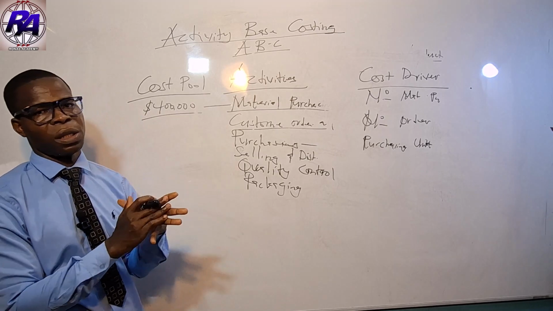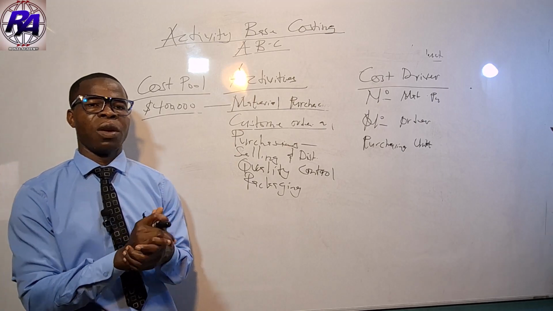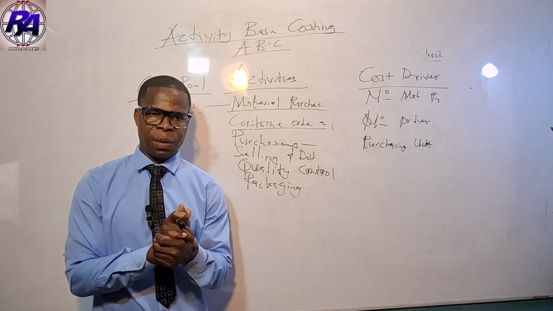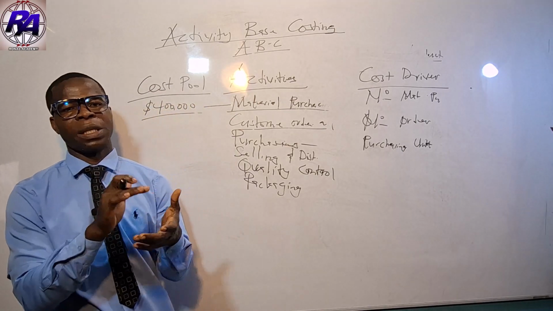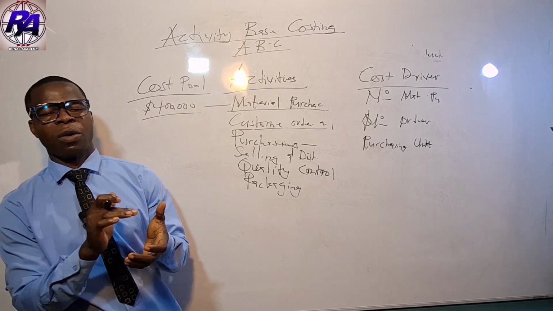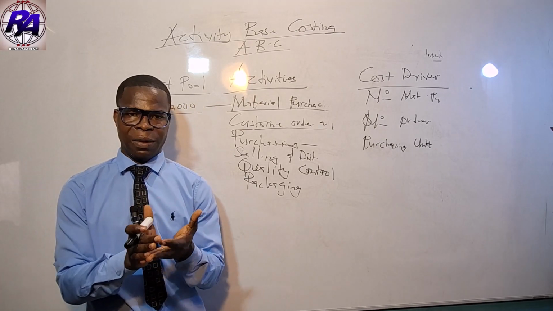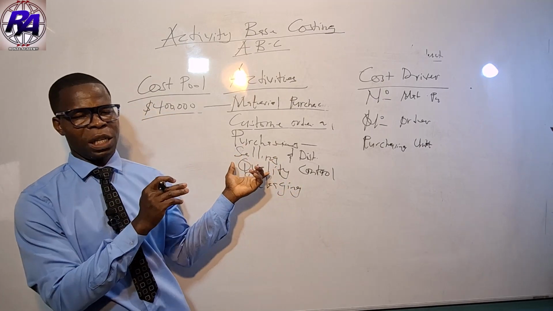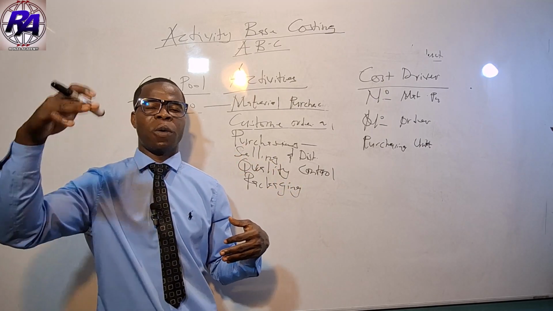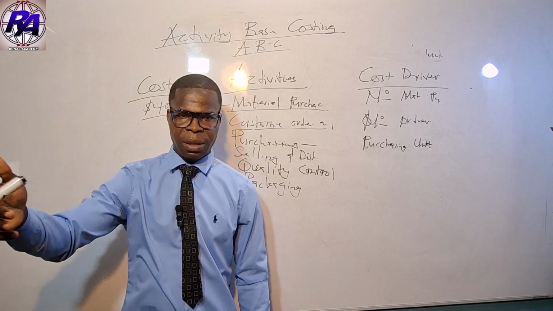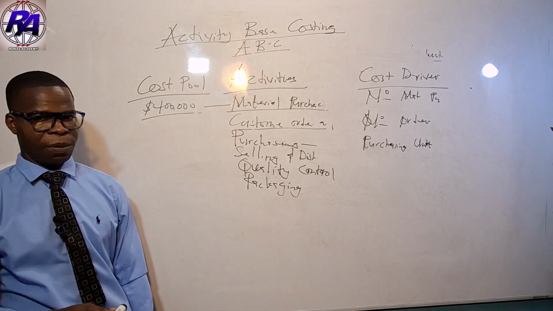Remember, activity-based costing is also important because one of the budgeting approaches has to do with it. So you can also use activity-based costing in budgeting, and you really have to understand the concept here so that you can apply it in your budgeting process.